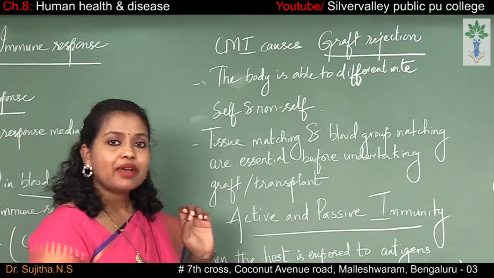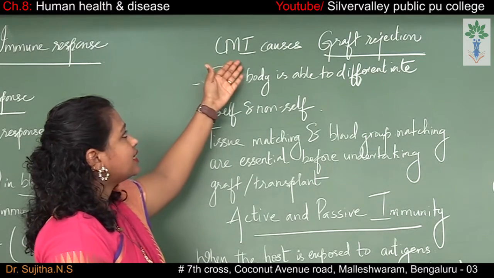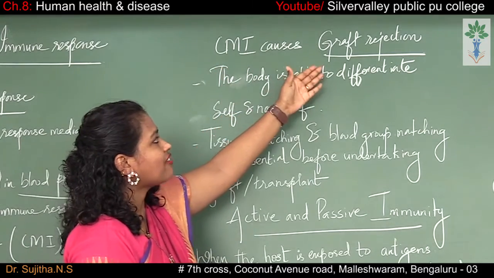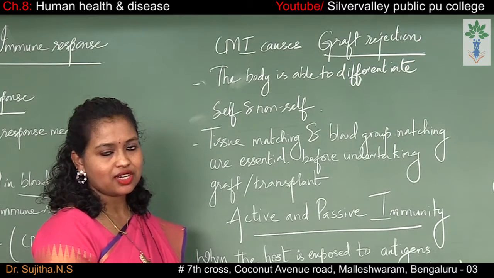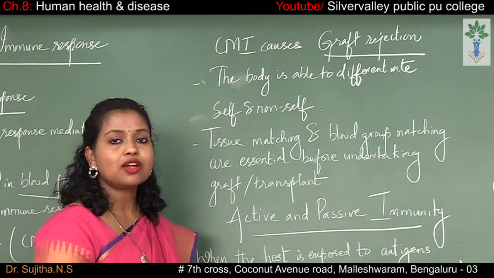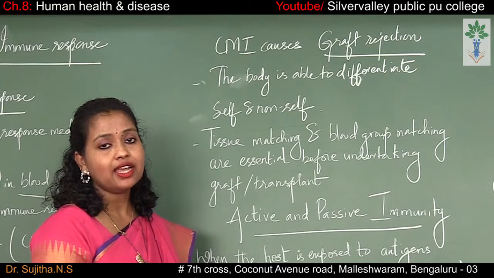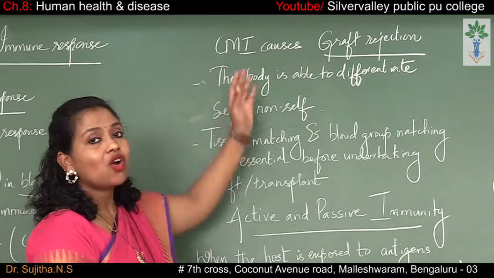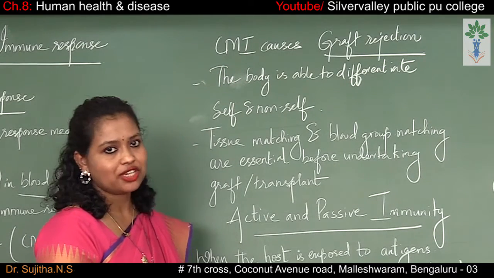So what is the CMI cause? CMI or the cell mediated immunity, it causes the graft rejection or the transplant rejection. So whenever there is a lung transplant or a liver transplant inside of a body, it is the CMI which causes the transplantation rejection.